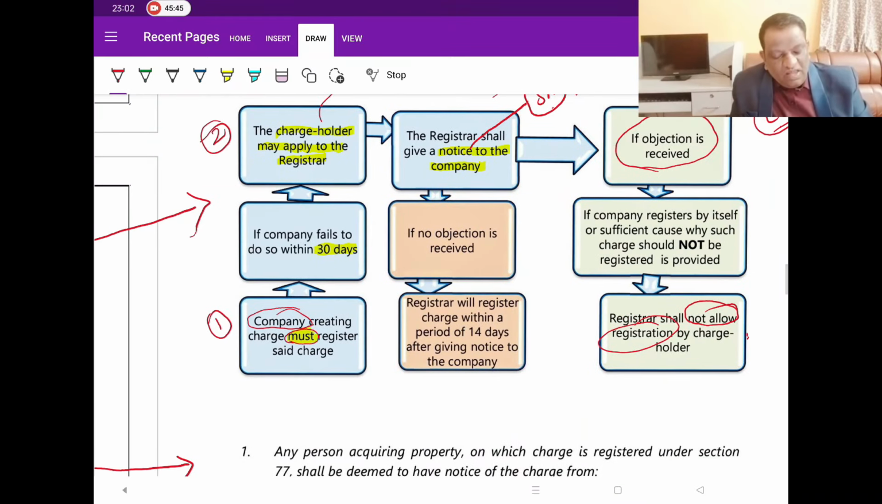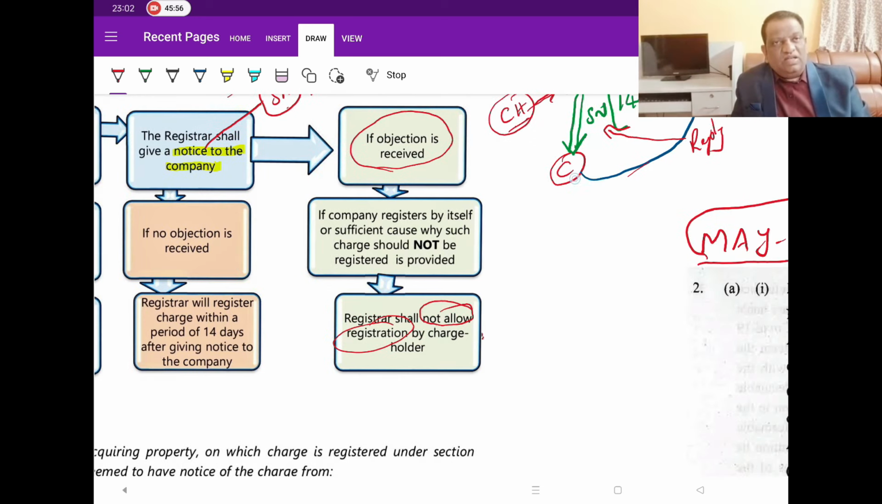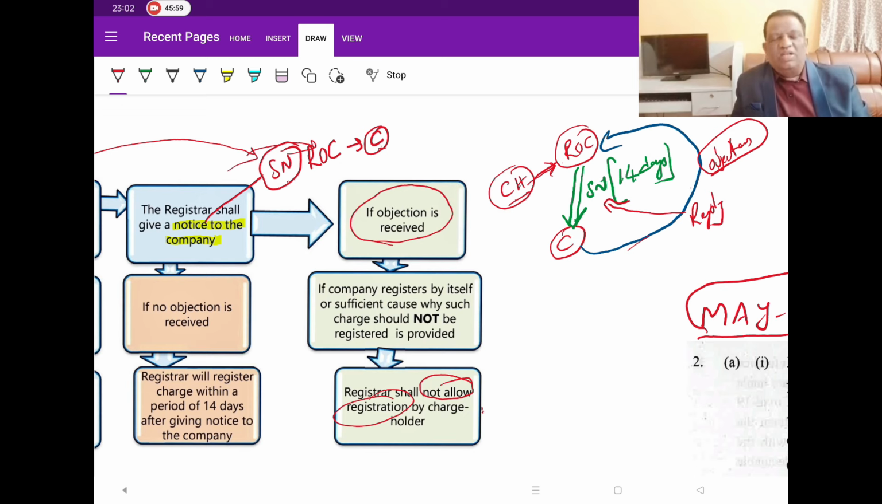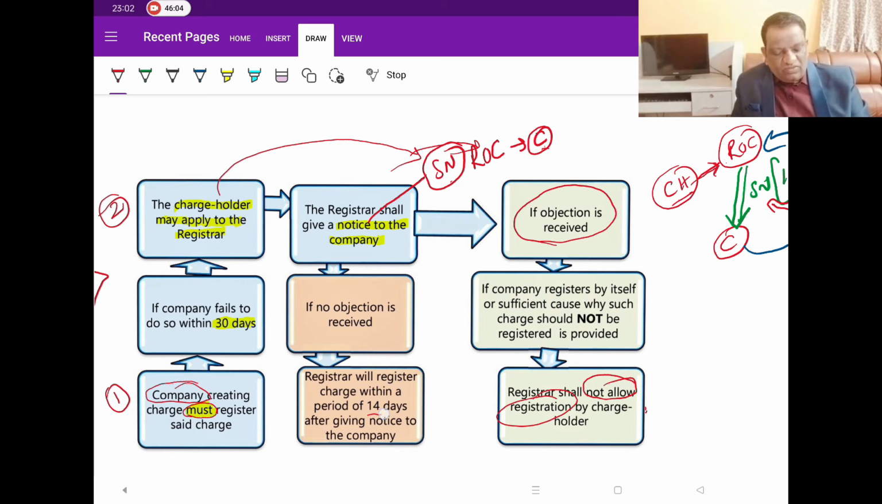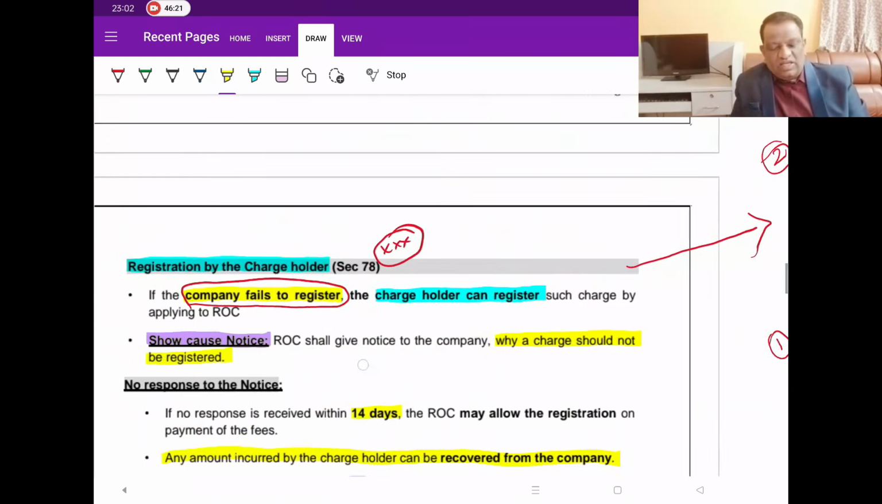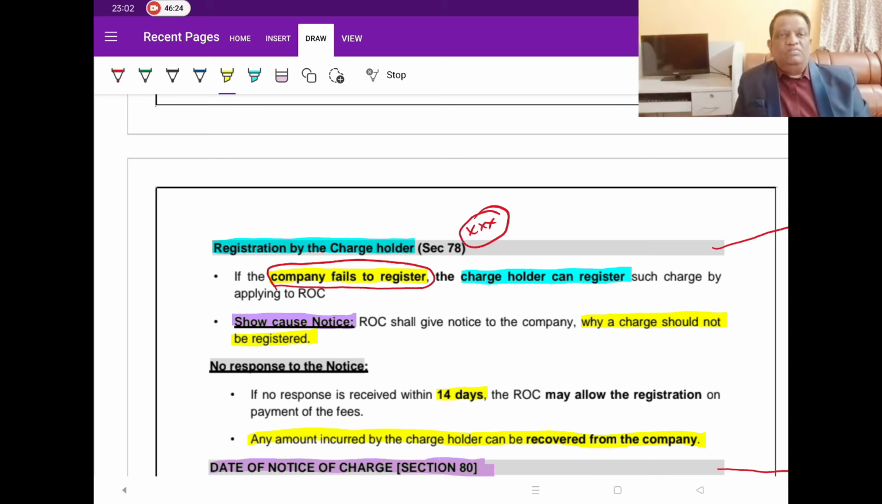Now, what happens in the other case? He has issued the show cause notice, but he waited for 14 days and no objection has been received. That is, the company remained silent. The ROC had sent a show cause notice, but the company didn't respond. Then how long will ROC wait expecting a response? He will wait only for 14 days. If the reply is not coming within 14 days, ROC will go and register the charge. That's all. He will only wait for 14 days. If no objections are received within the 14 days, he will go and register the charge. So this concept is what we call registration by charge holder.